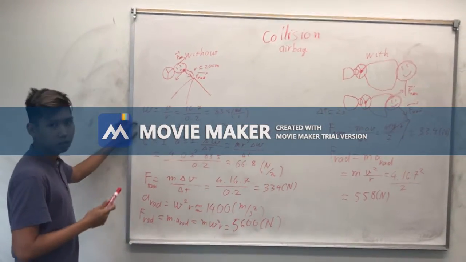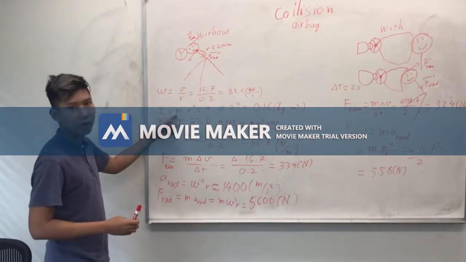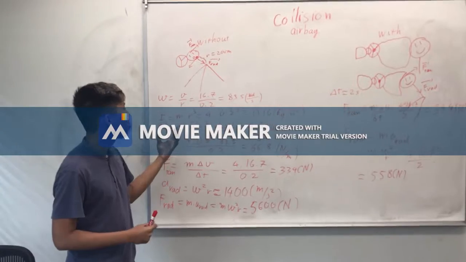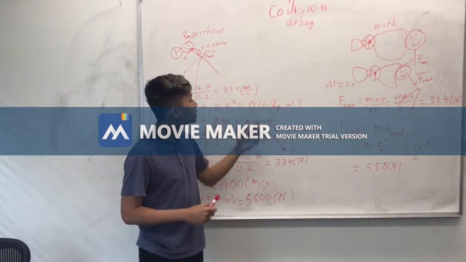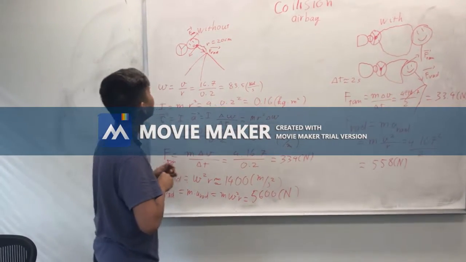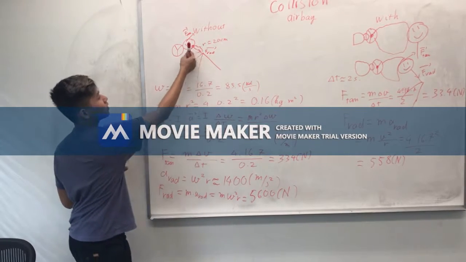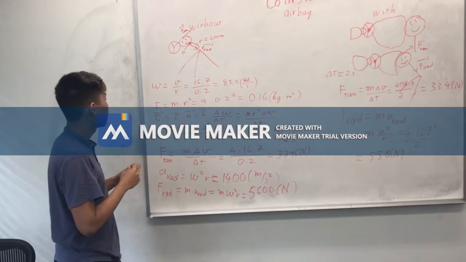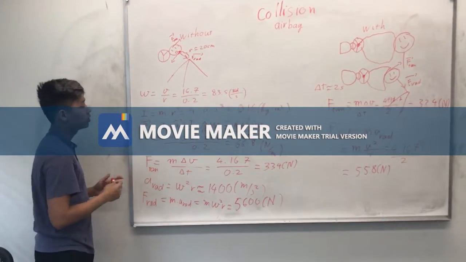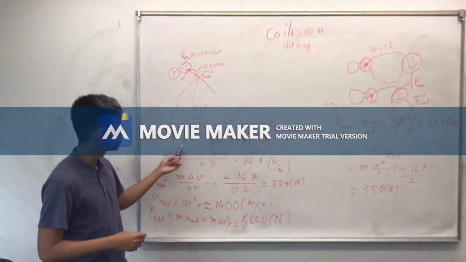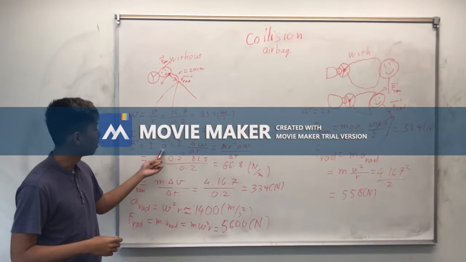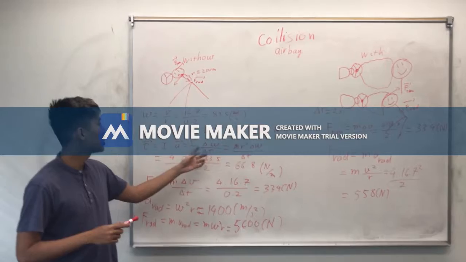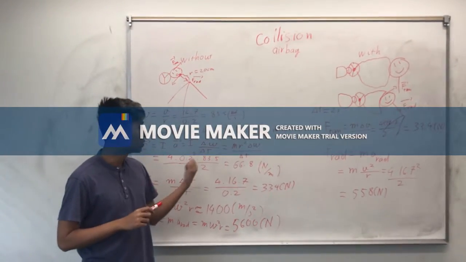The moment of inertia is the central mass times the radius squared, which is 0.16 kilogram meter squared. This central mass is usually our head. Then I calculate the torque, which is the moment of inertia times the angular acceleration, the change in angular velocity over time.